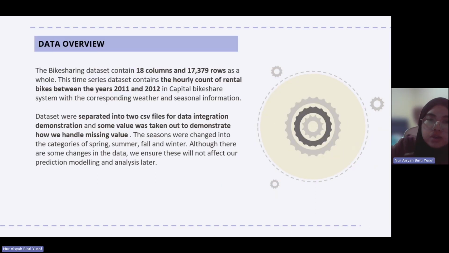For data understanding, our data contains 18 columns with 17 thousand rows as a whole. This data contains hourly counts of rental bikes between the years 2011 and 2012. Our data set is separated into two files for data integration demonstration, and some values were taken out to demonstrate how we handle missing values.